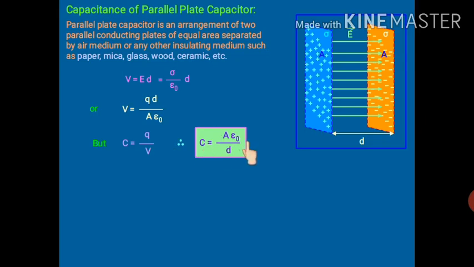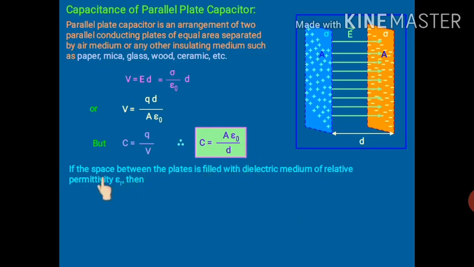And if the space between the plates is filled with a dielectric medium of relative permittivity epsilon R, then in addition to epsilon naught, we will have epsilon R also. So C is equal to A epsilon naught epsilon R upon d. So this is the capacitance for a parallel plate capacitor. Please remember this formula, it is very, very important, that C is equal to epsilon naught A upon d.